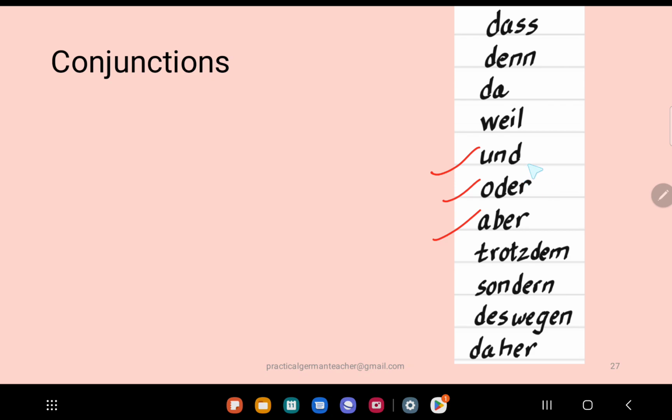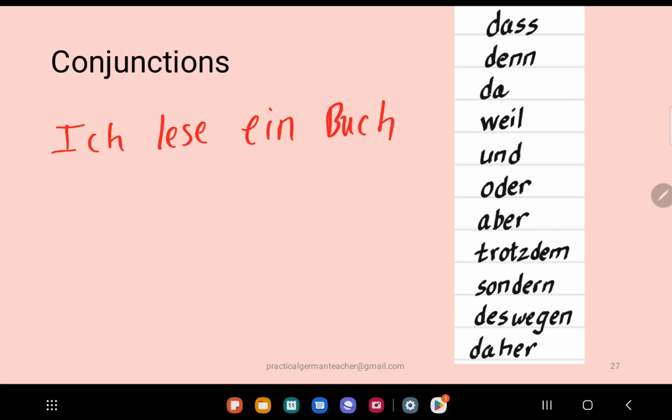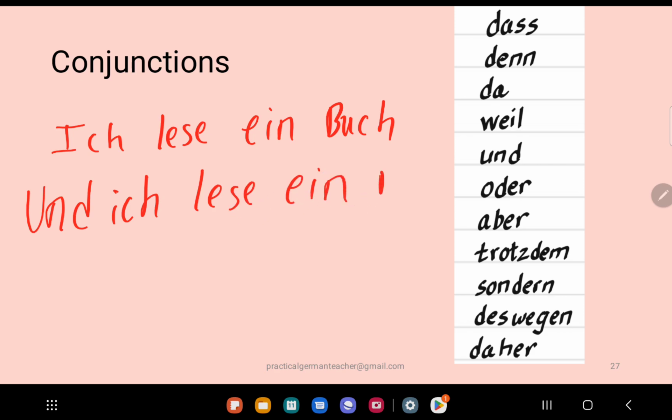For example, ich lese, even if it is after und, so und ich lese, it's the same. That's not a good example, but let's say I want to say something like this: Ich lese ein Buch. But if I want to say it after a conjunction, so if I write und, then I will have this. It remains the same, only the point is that this I becomes small. It will be the same if I write the sentence after aber and after oder. You just say aber, and you just say oder, so you don't emphasize the R part.